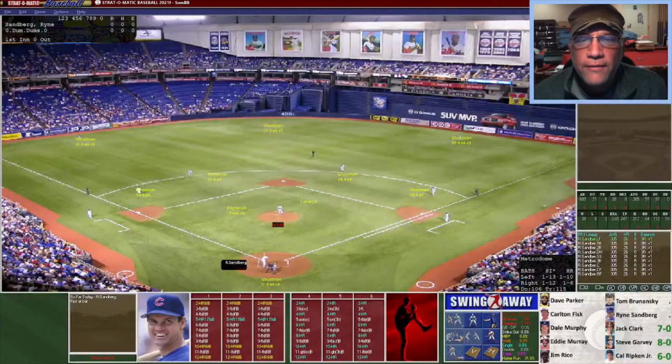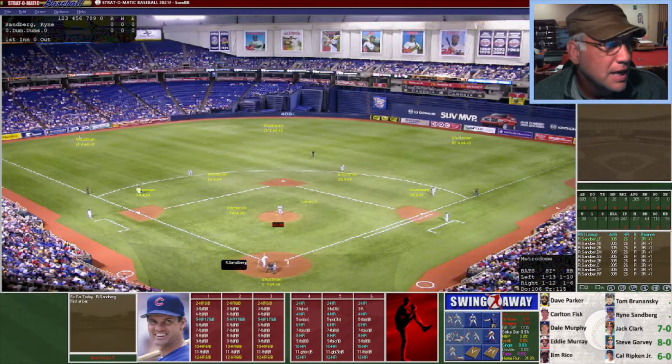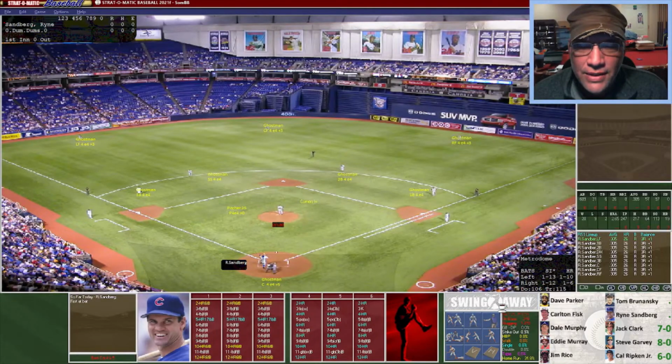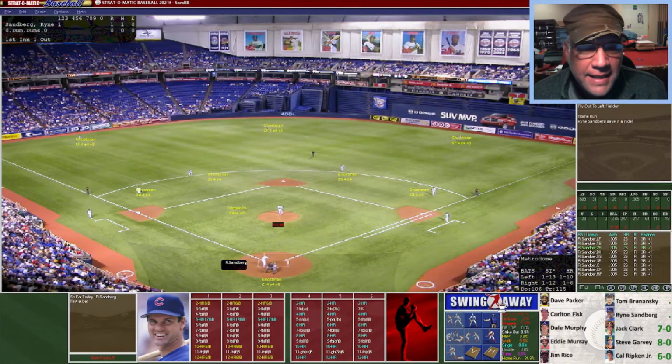All right, so here's our 4th contestant, Ryne Sandberg of the Chicago Cubs. He had 2 home runs like Clark and Garvey in the original 1985 Homerun Derby. Sandberg had 26 home runs in 1985. So let's see how Sandberg does. He's going to swing, and he's going to hit a ball to left field to the warning track. Not quite going to make it. That's going to be his 1st out. Here's another swing. This one's definitely going to be over the fence into the stands.